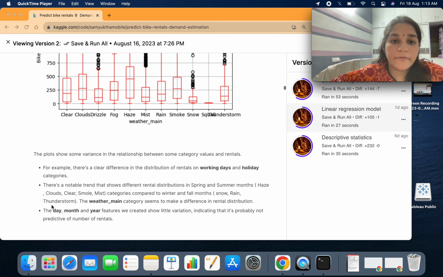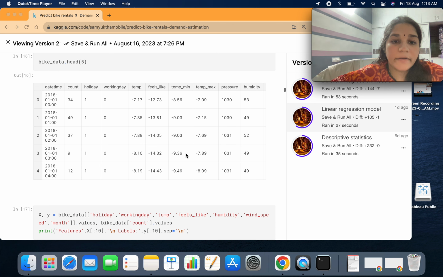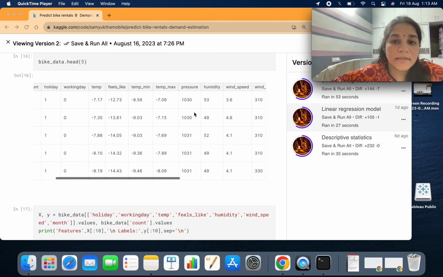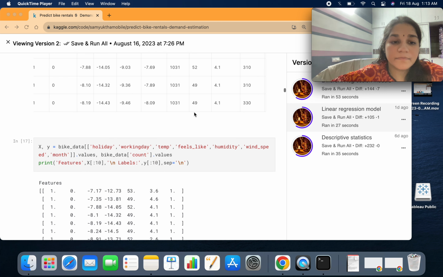The features like humidity and wind speed. In the X field, which is used for the training data set, and the Y is for the validation or the testing data set.